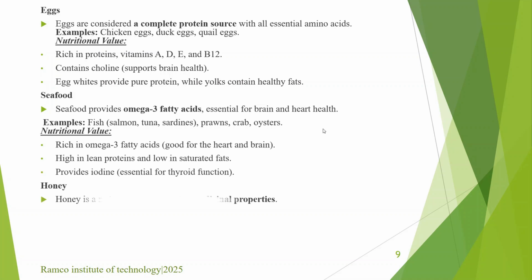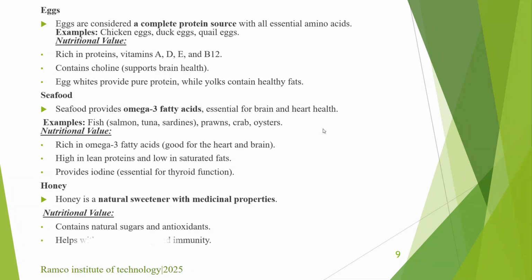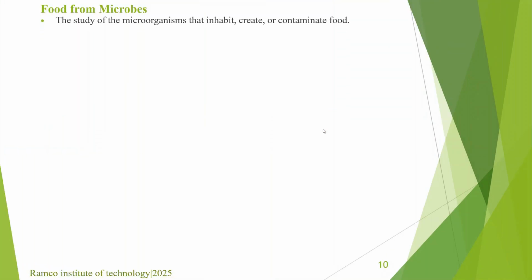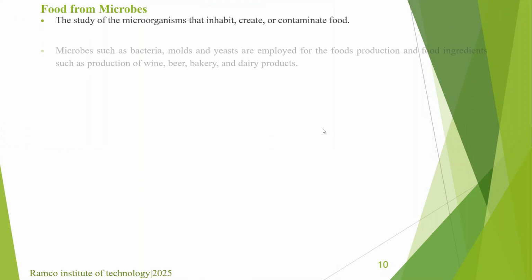Honey. Honey is a natural sweetener with medicinal properties. So we can use it as an alternative to white sugar. It contains natural sugars and antioxidants. Then it helps with wound healing and immunity. Since it is high in antioxidants, it acts as an immunity booster, and it is used in Ayurvedic medicine for digestive health.